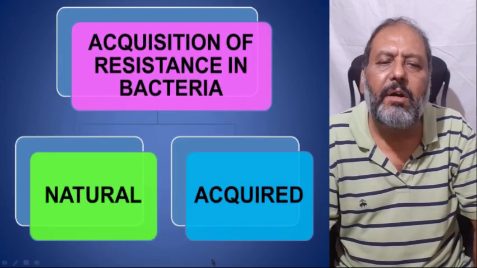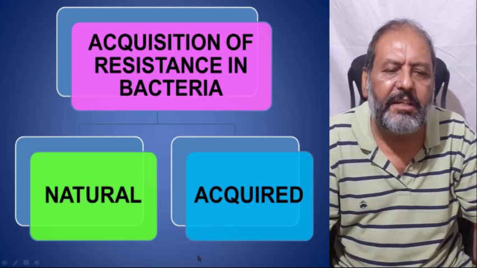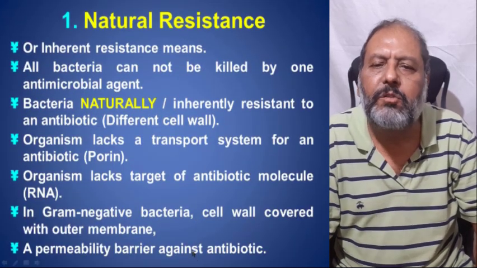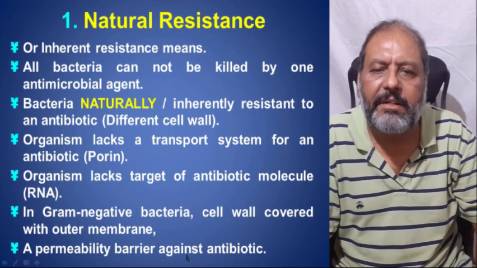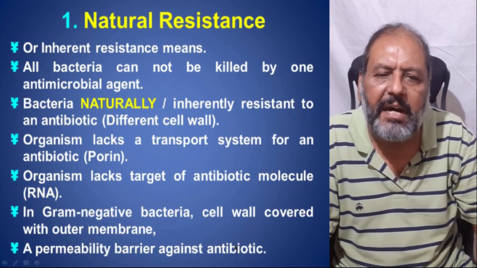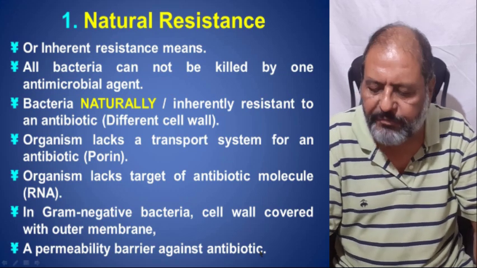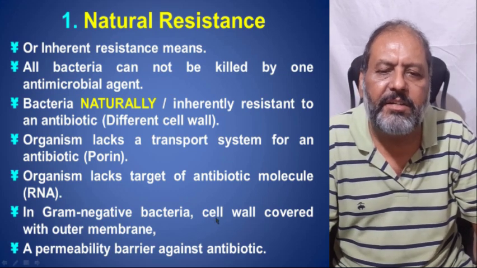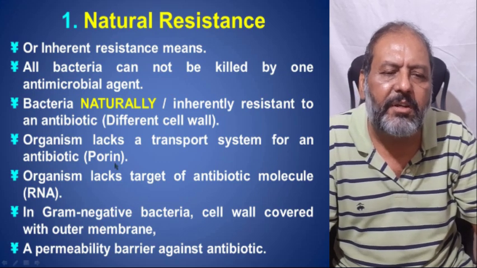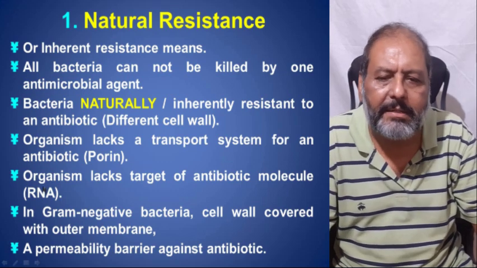So, acquisition of the resistance in the bacteria is by two ways. One is by the natural way and the other is by the acquired way. The natural resistance is also called inherent resistance, that is, all bacteria cannot be killed by one antimicrobial agent. Bacteria are naturally or inherently resistant to an antibiotic because of certain changes, just like the different cell wall. So the organism lacks a transport system for an antibiotic, meaning the porin does not allow the antibiotic to enter.